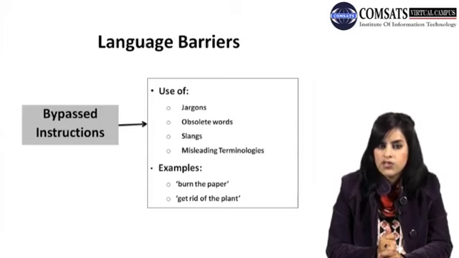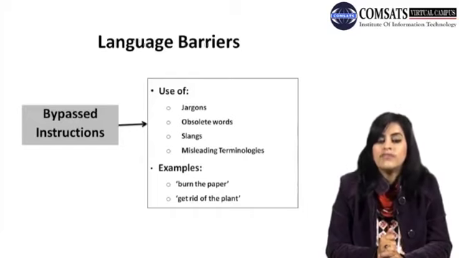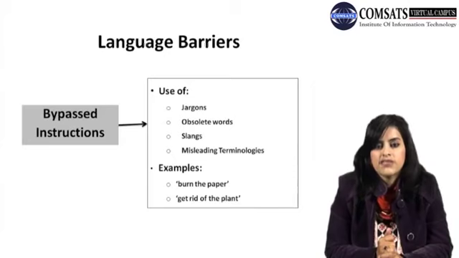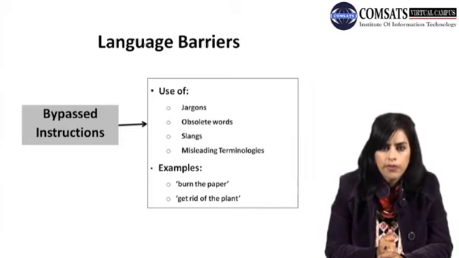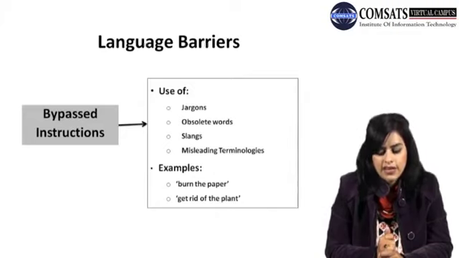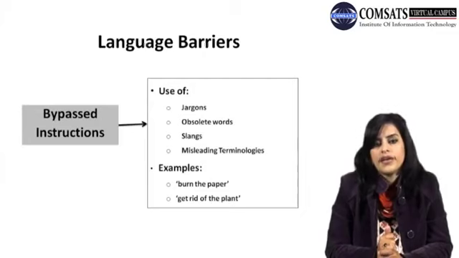Was the girl, the secretary, supposed to get away from the job, or was she fired from the job? That was the fault of the boss, because he used misleading terminology to convey his message. He must have said, go and get the photocopy of the paper, or go and get the photostat of the paper. Instead, he said, go and burn the paper. Now burn the CD, burn the paper are those kind of misleading terminologies being used in the current society, which convey the bypassed instructions to the next person.